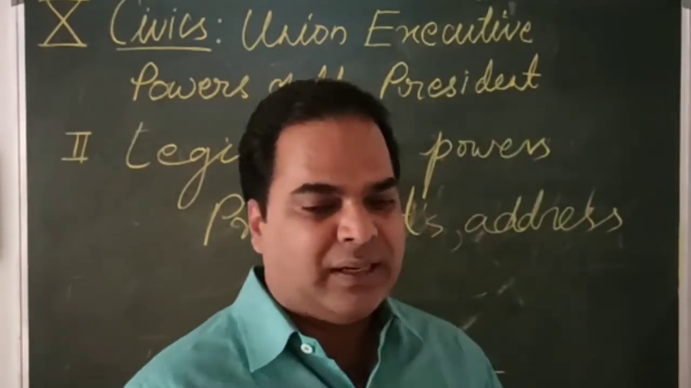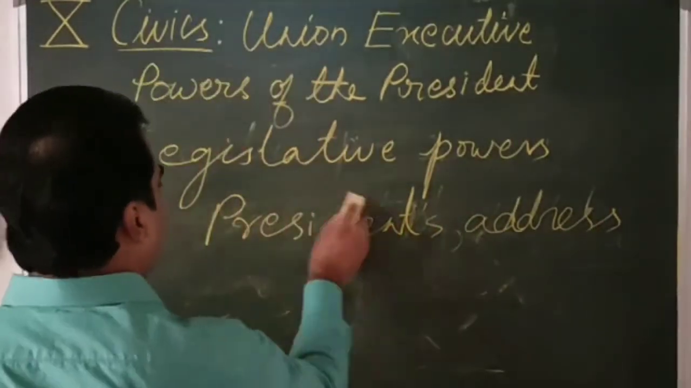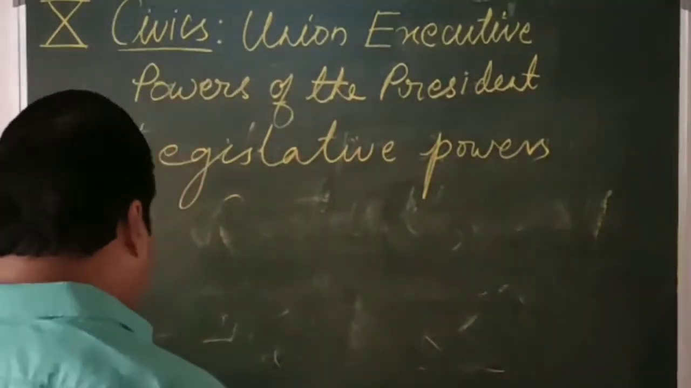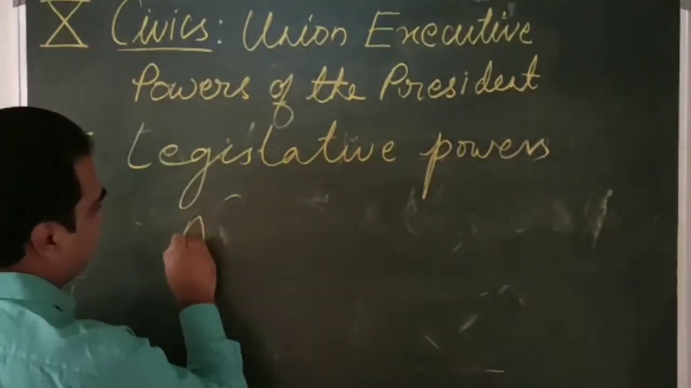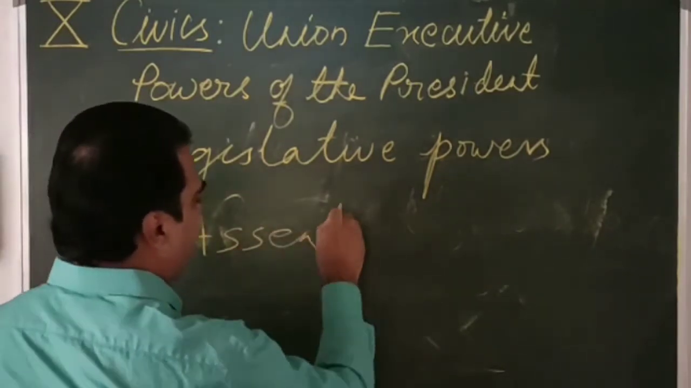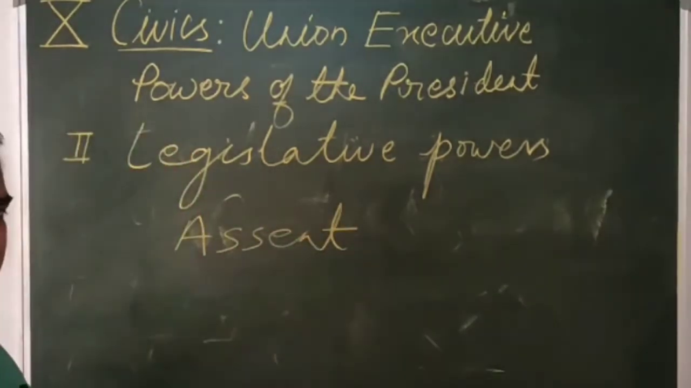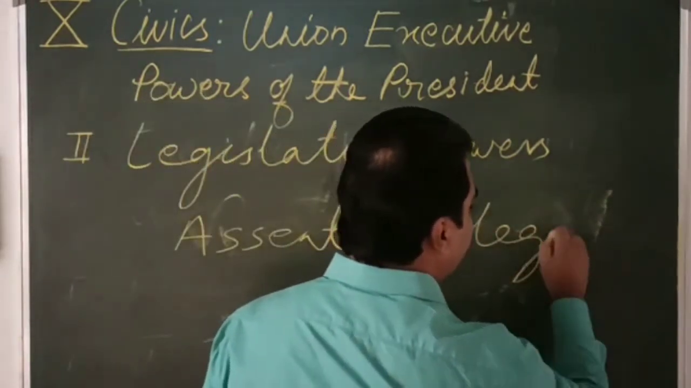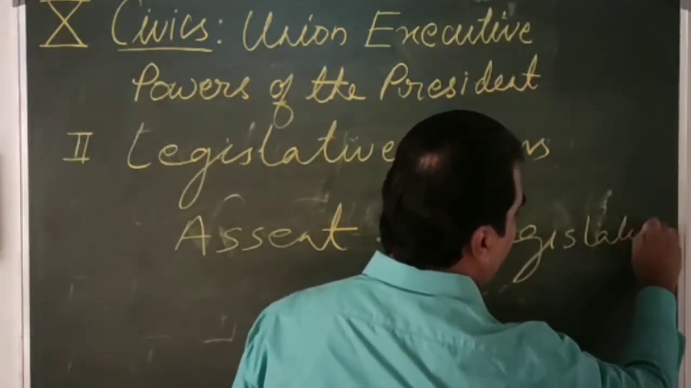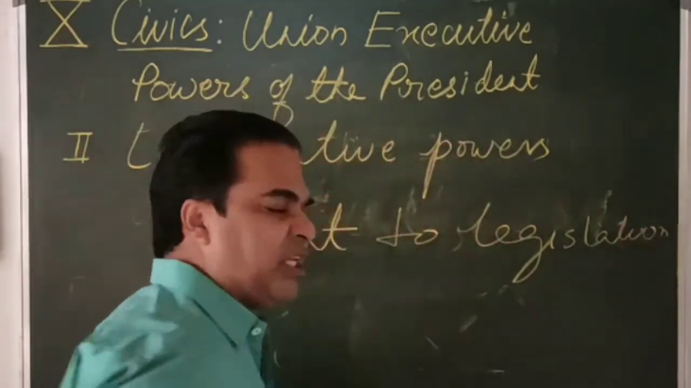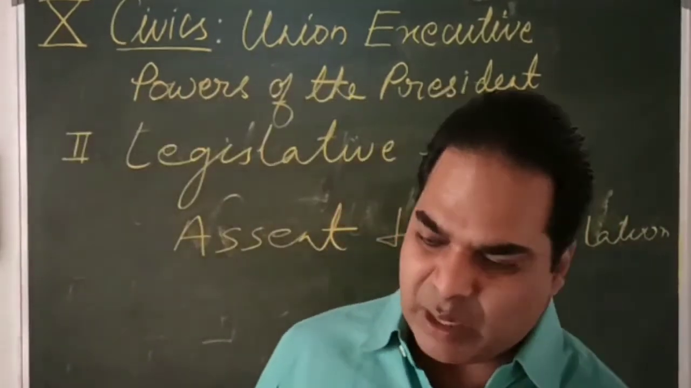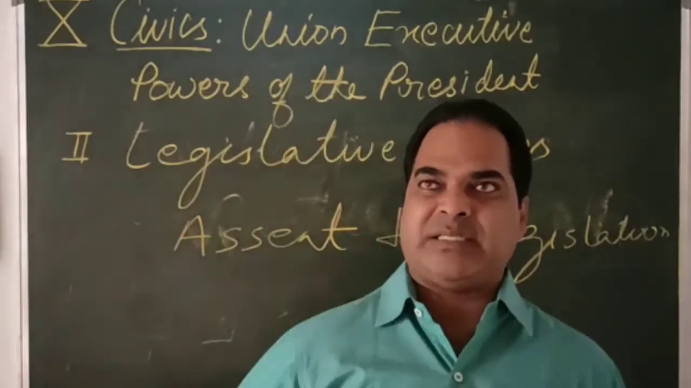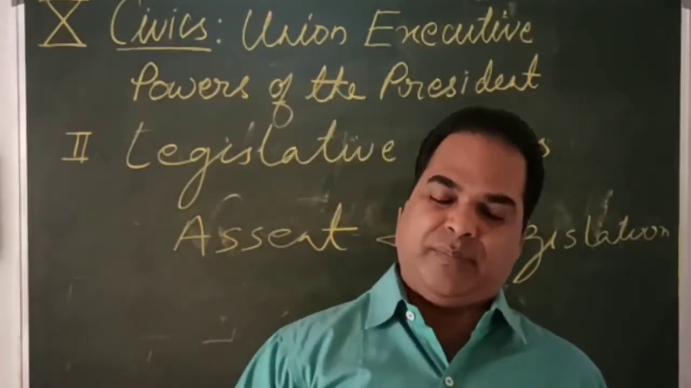The next one, the last one of the legislative powers we have, is assent. What is the meaning of assent? Signature, permission. Assent to legislation. Now what is this? Lok Sabha passes a bill, sends it to Rajya Sabha. Rajya Sabha also makes it okay.